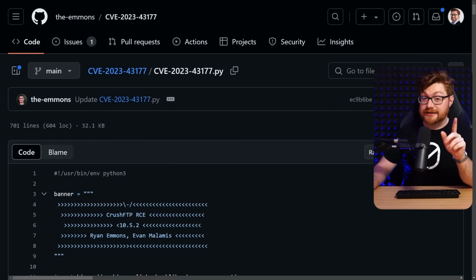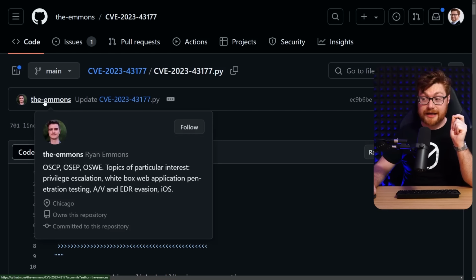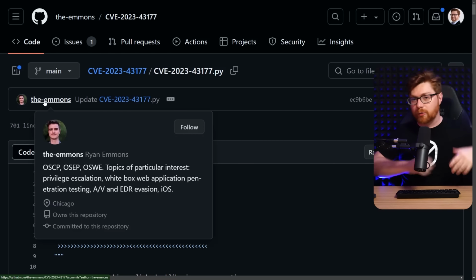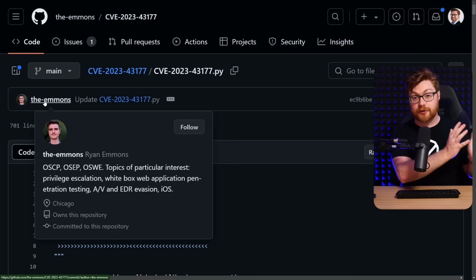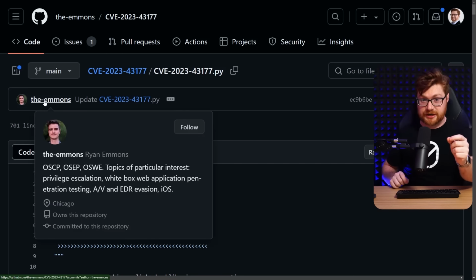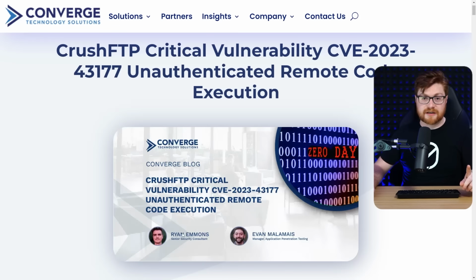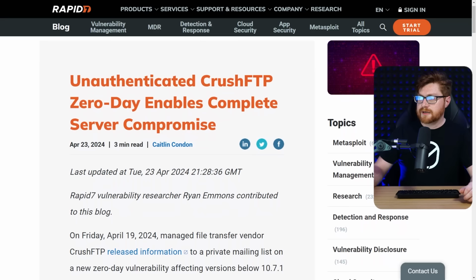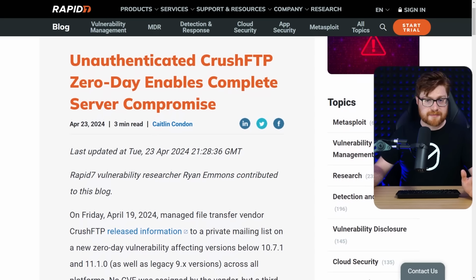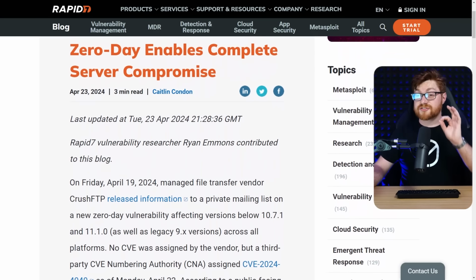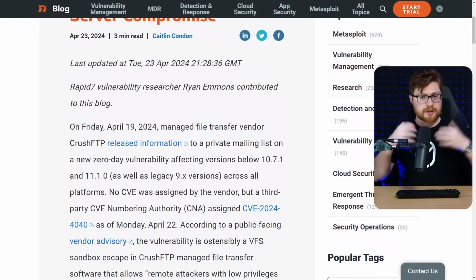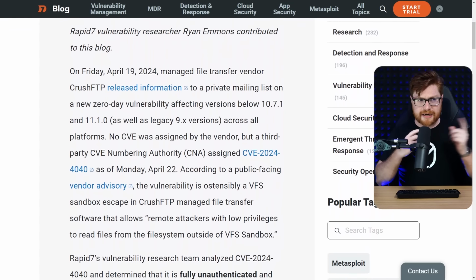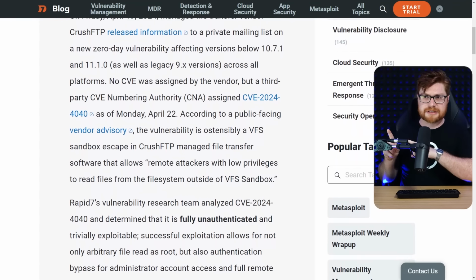I don't know if you were tracking, but that is the very same Ryan Emmons who put together this GitHub repo with the vulnerable instance of CrushFTP for folks to download and work with, and the proof of concept script, and one of the same fellas who disclosed and put together the original reporting for that first CVE in 2023. I think that's pretty cool, honestly, to see him just about everywhere, closing the circle in this. And this is the article up in messaging that is available from Rapid7 so far. Again, a reminder, I'm recording on April 23rd, and I believe by the time this video releases, it'll be April 25th.